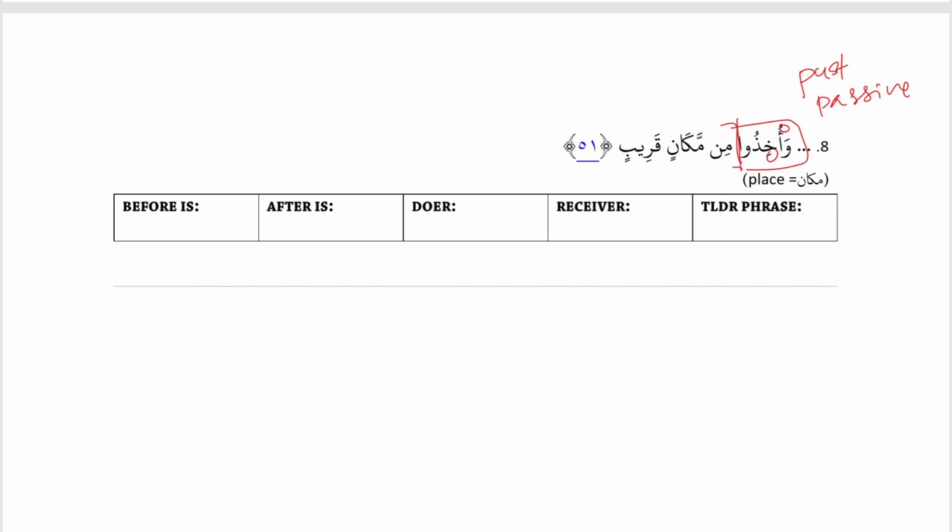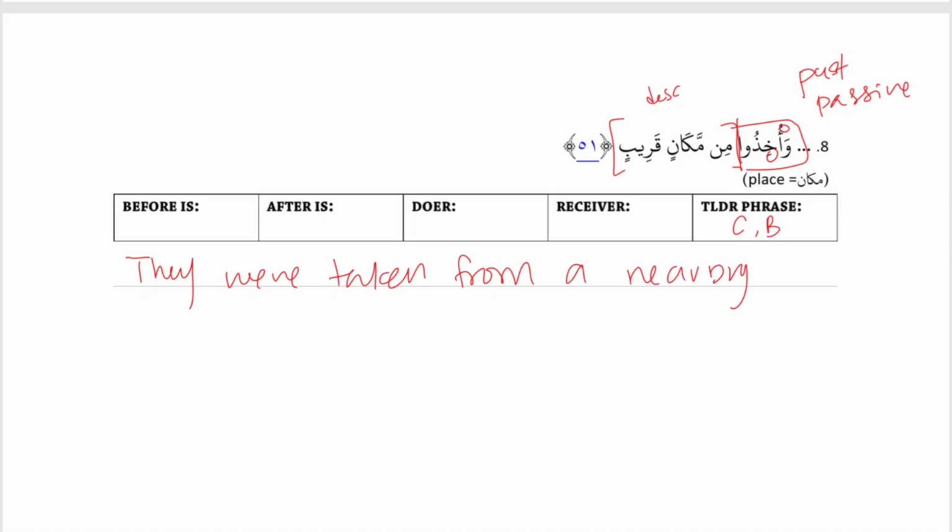In our TLDR phrase we have a descriptive fragment. And then أخذوا, so subdoer was actioned: they were taken. من مكان قريب, from a nearby place. قريب is close or nearby, describing مكان.